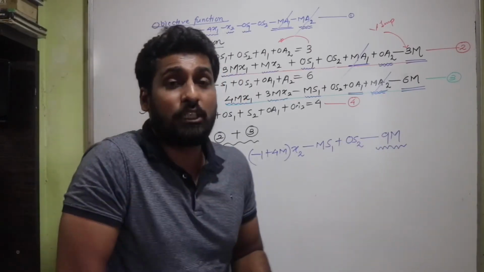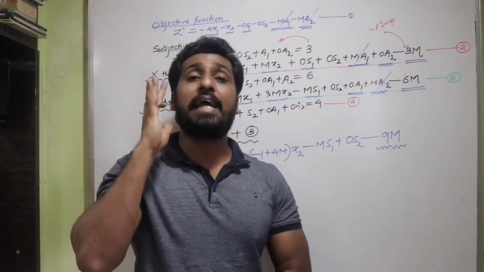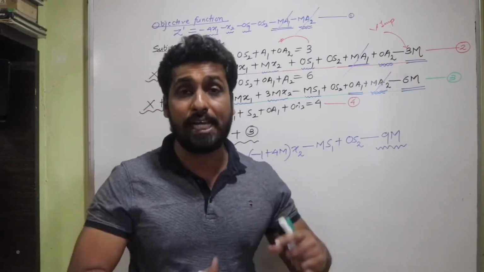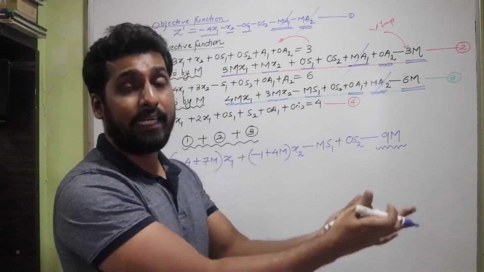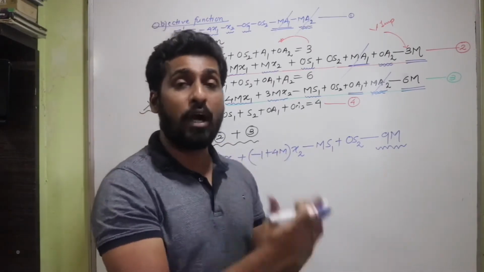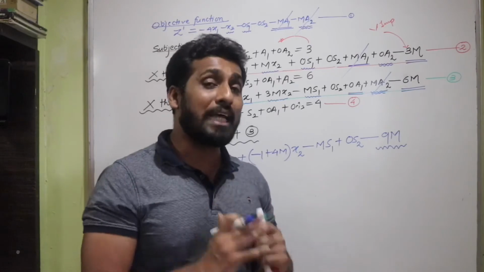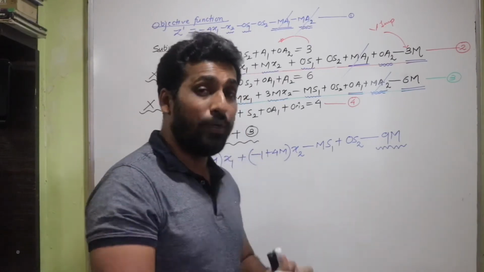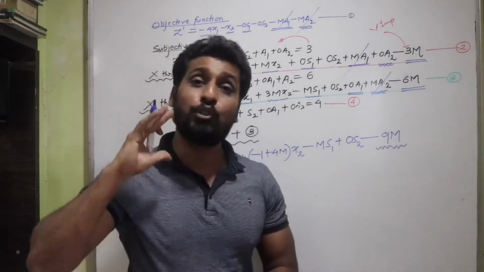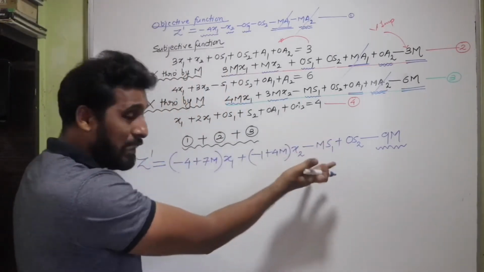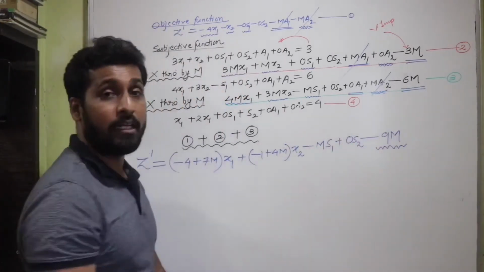This is the exact thing that you have learned in the simplex method also. The constants were always kept on the right hand side of the objective function, but there we always had the constants as 0. We did not have any constants. So our constant for the very first simplex table was always 0. Here I am getting some constant, and that constant is minus 9m.